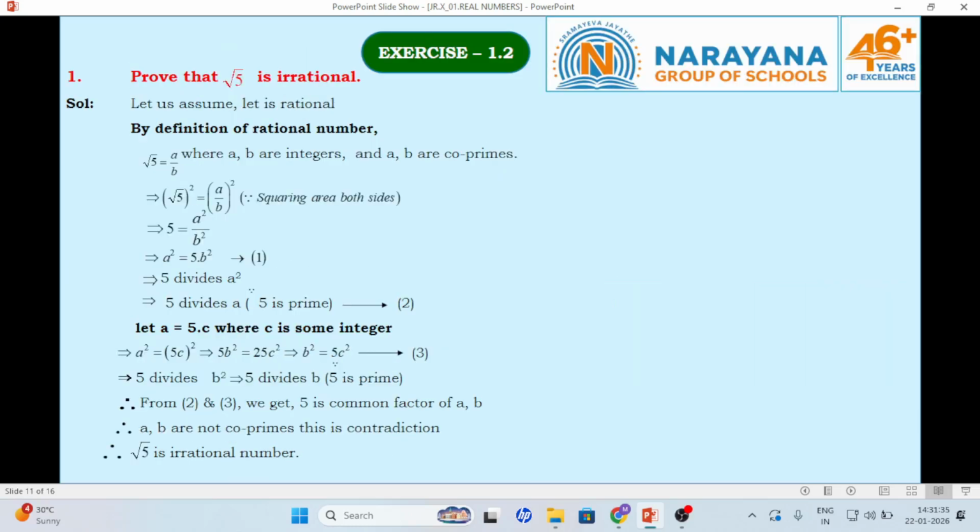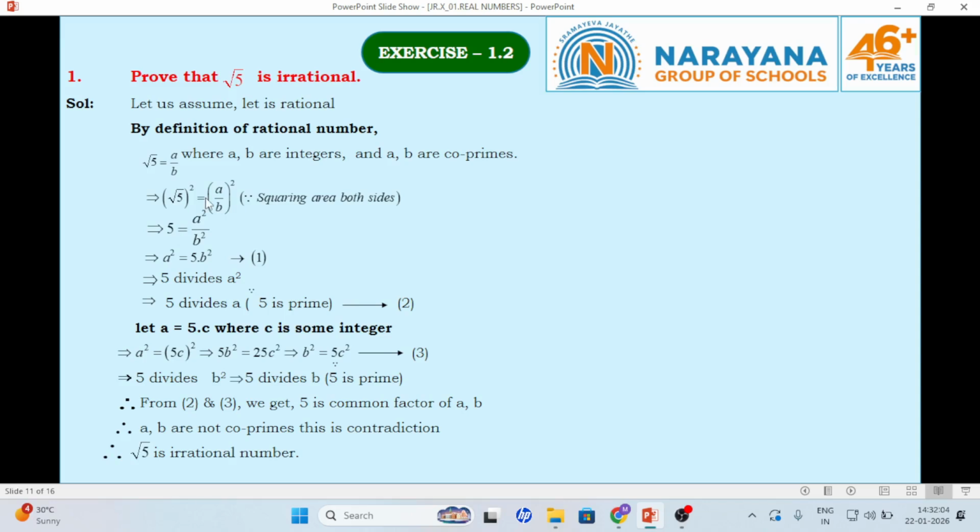And see how to prove root 5 is an irrational number. This is an 8 mark question, children. There is a 100% chance of an 8 mark question in public examinations. So let us assume that root 5 is rational. That means, by the definition of a rational number, let root 5 be a by b, where a, b are integers.